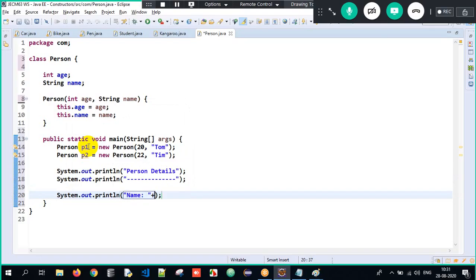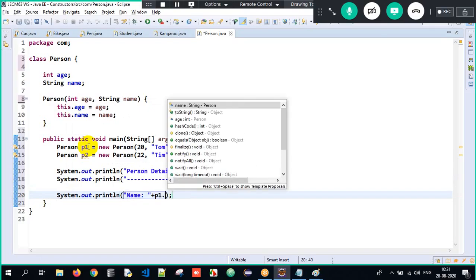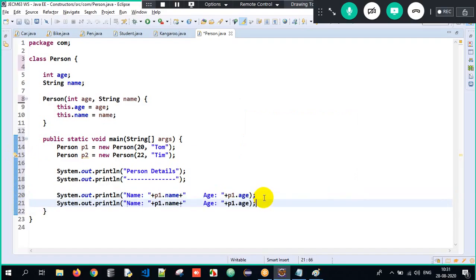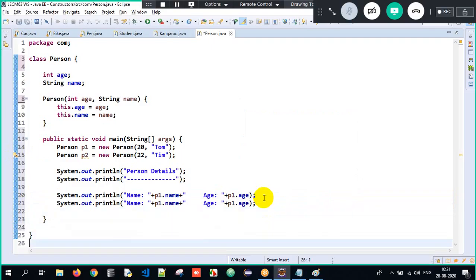Name colon, P1.name here. I have to print the person one name and some spaces plus age colon, so I'll give it as P1.age here. That way, I'm trying to print the content here. So now when I execute it, look at the output here. Okay, just a moment.